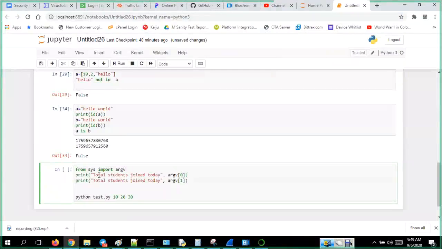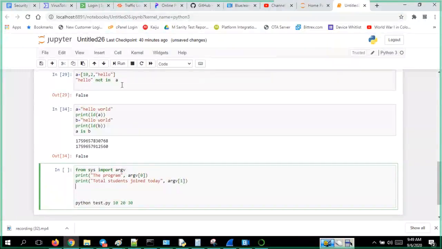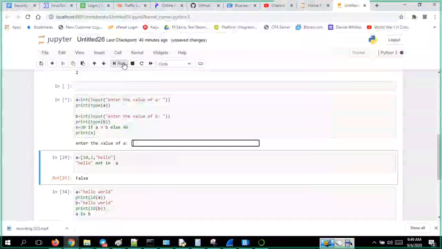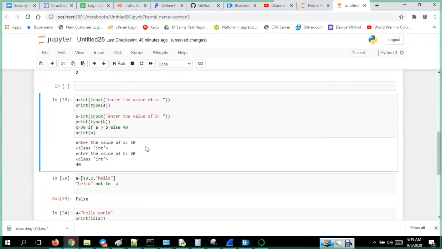I think you guys are able to recollect this. In some variables from the command line you want to take values here. What we have done is taken values after the code is executed. Before running you have not given them; when you run, then you have given the values. So see, once I run, then I have given values 10, 20 like that. But before the program gets run, how are you going to get those values?